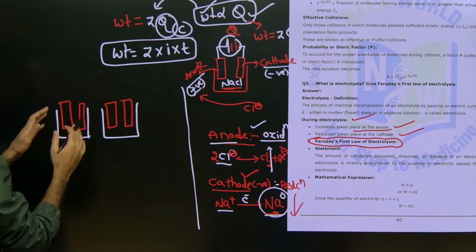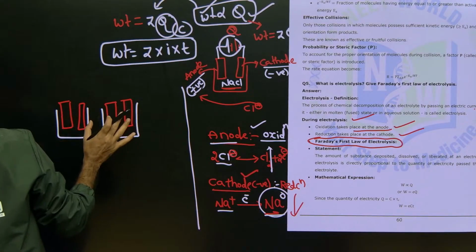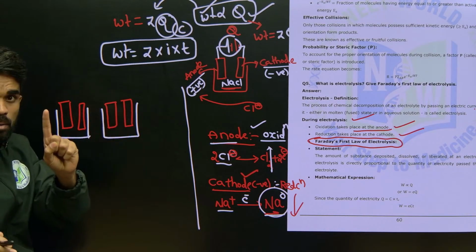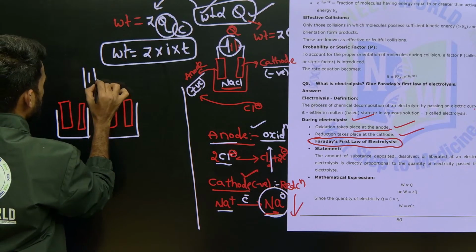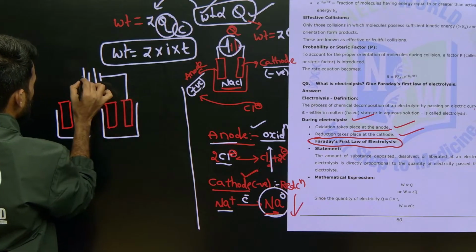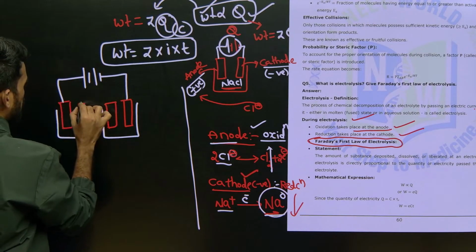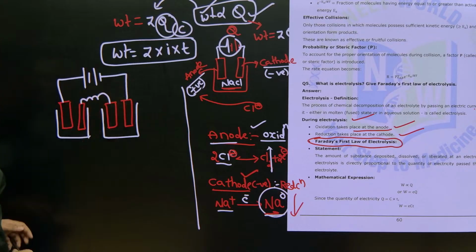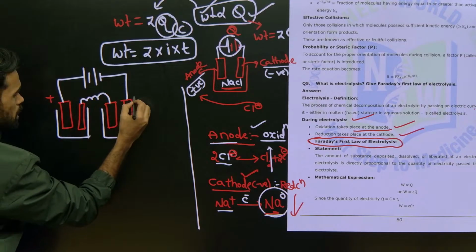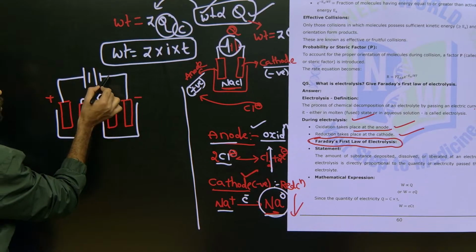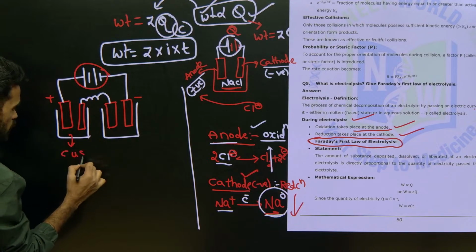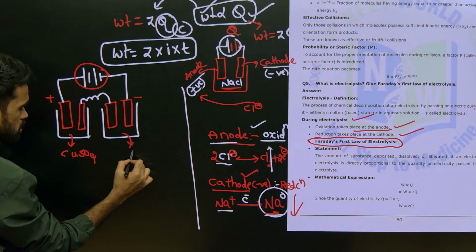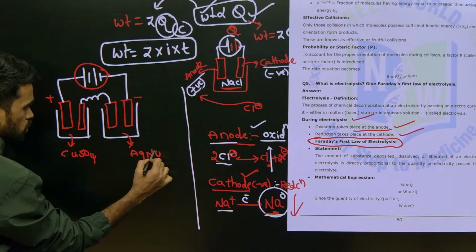Okay. Now both of these beakers are connected to one point, that means one battery only. So here this is a battery I am writing, okay, like this, and here it is connected like this. So now what you are getting from here, see here positive terminal, negative terminal, everything is there. Now in these two electrolytic solutions, for example this one contains copper sulfate solution and this one contains silver nitrate solution, AgNO3 solution, let us say.